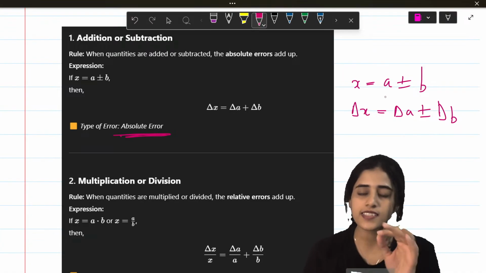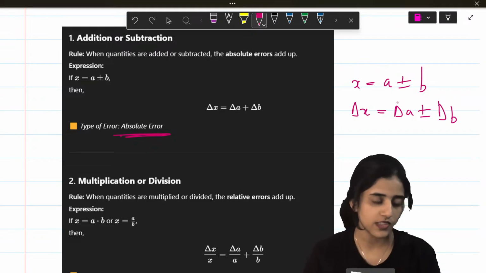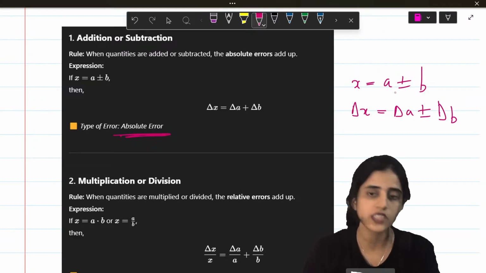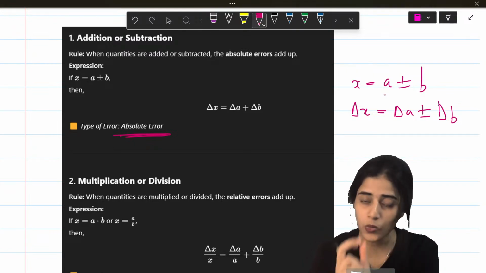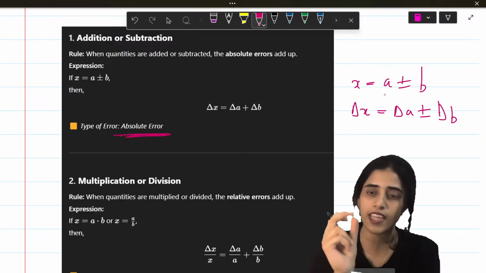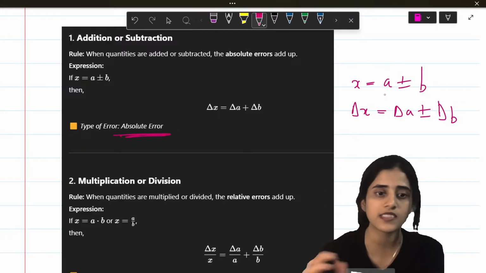Okay. So x is equal to a plus or minus b. So if I am to find out the error bar, it will be delta x for x, delta a for a, and plus or minus delta b.